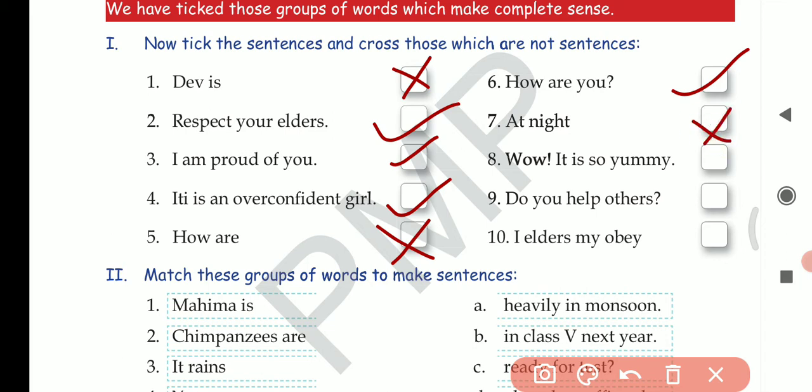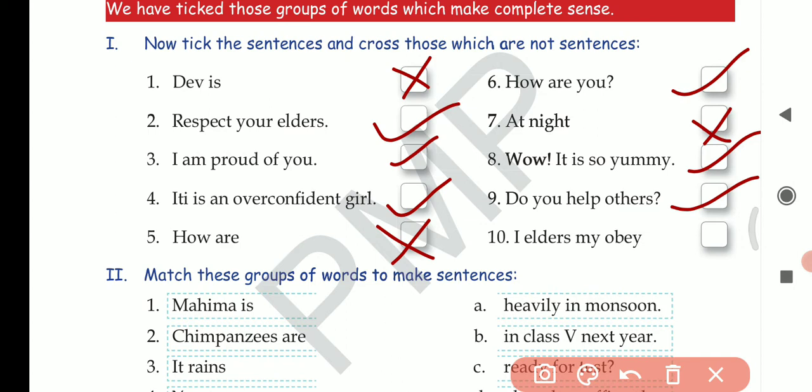Next, wow, it is so yummy. Yes, it is giving a meaning. So this will be a proper sentence. Next, do you help others? Is this a sentence? Yes, this is a sentence. Even though it is a question, it is a proper sentence. It is giving us meaning. It is conveying a meaning. So this is a sentence.